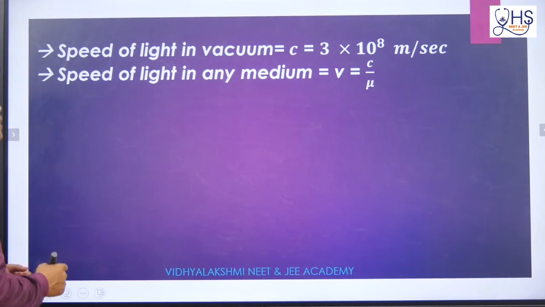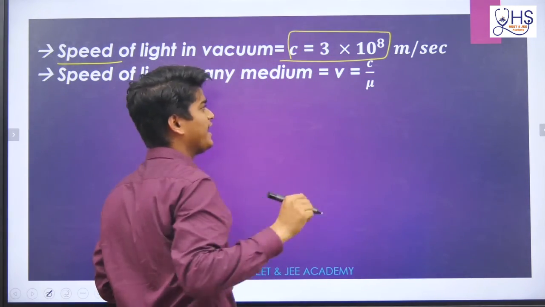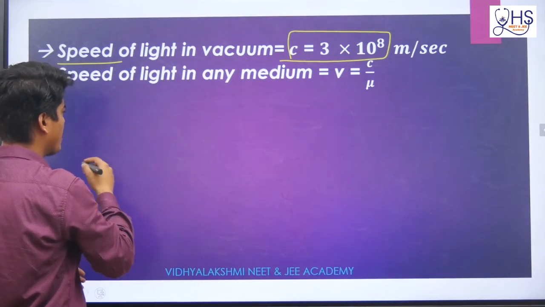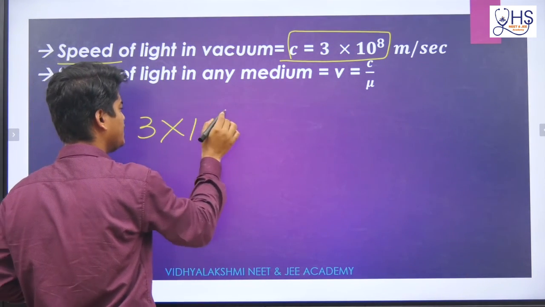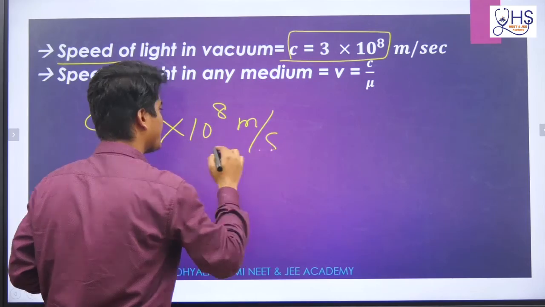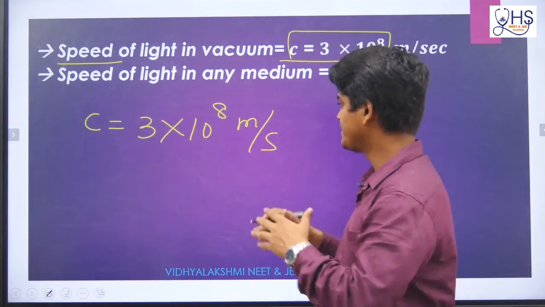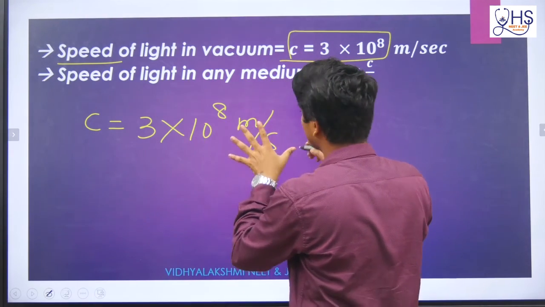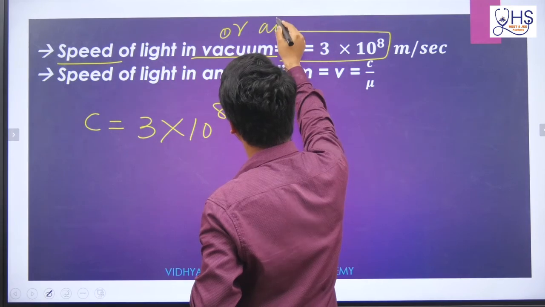Now here it is given, speed of light in vacuum, how much? 3 into 10 to the power 8 meter per second. Remember that electromagnetic wave, when it is moving with 3 into 10 to the power 8 meter per second, it is in vacuum, or in air medium also you can tell.